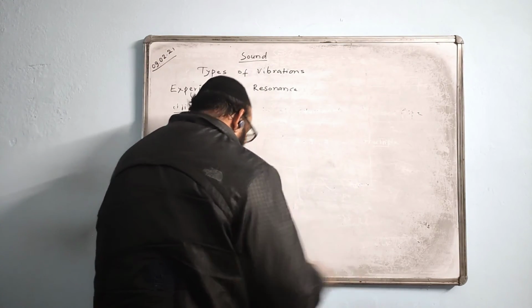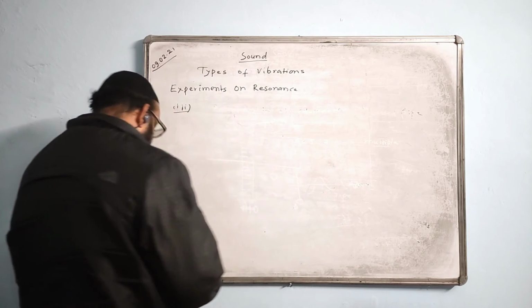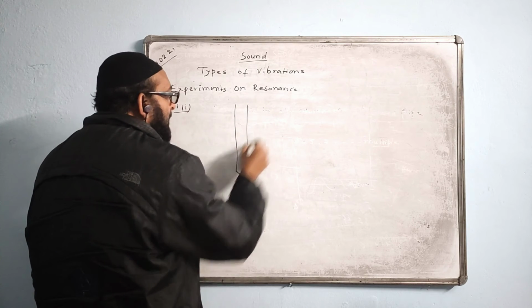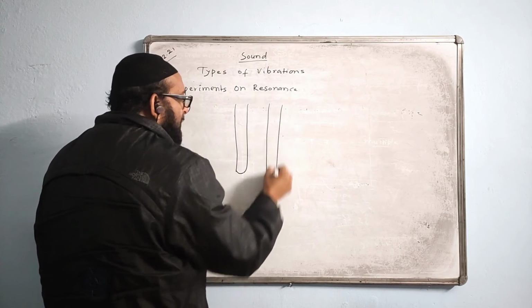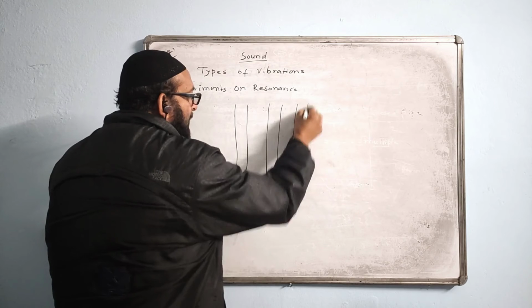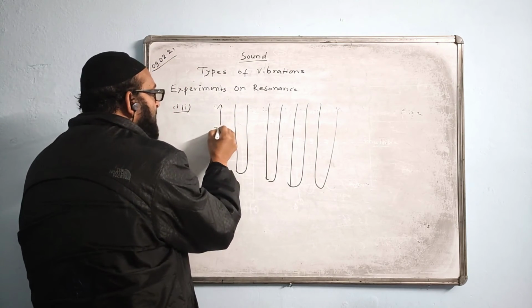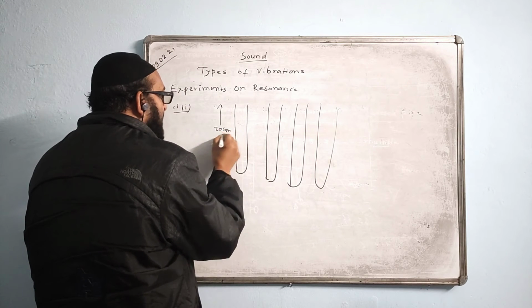Now there is a question on it like this. Suppose they are giving you 4 tubes. One tube here, another tube here, another tube here. 4 tubes of the same length given, 20 centimeter length given. All are having the same length, equal length.